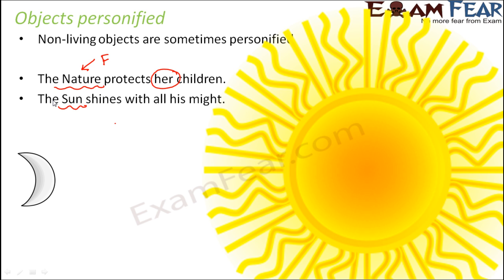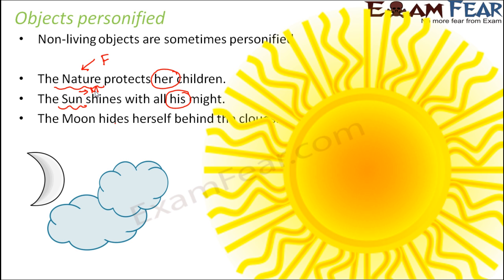The shines here is the verb. So the sun is like a person who is doing something, and the sun here is treated as a masculine gender. So it is because we have personified. So these are the examples where we have personified the nature, the sun. Let's look at one more example.